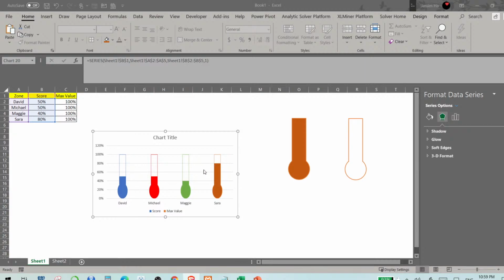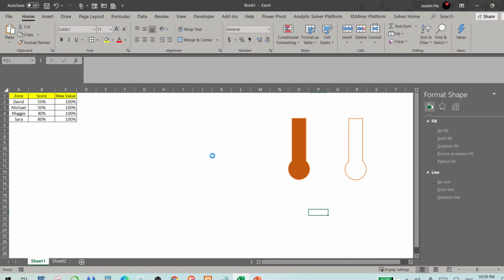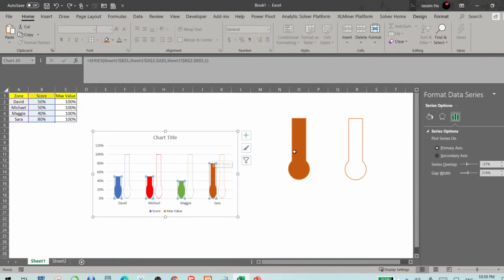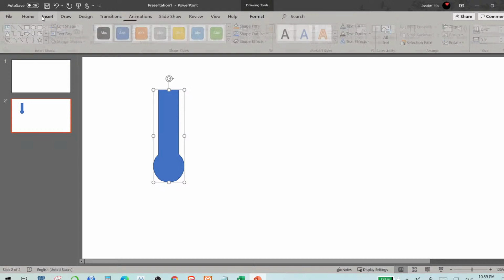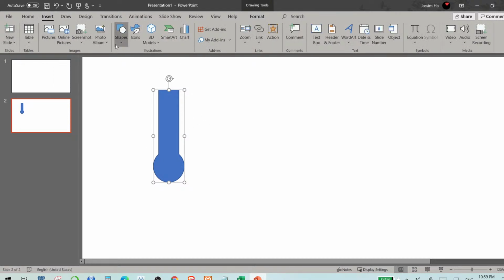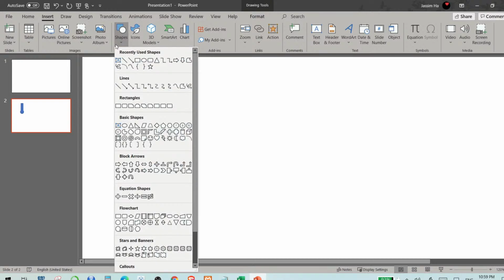So this part was so important. Those of you who are joining me just now, I will Control Z to show you what exactly I did here. So I created these two thermometers, and I created them in PowerPoint. Creating this was not that difficult. All you needed to do was to go to Insert, and whatever shape you want, it's all up to you how creative you are. You can create as many shapes as you want. For me, the easiest one was to create a thermometer.